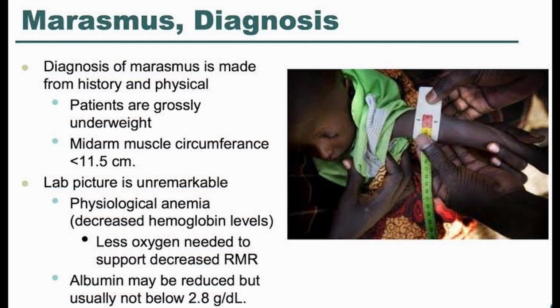In this the patient is grossly underweight, mid-arm muscle circumference is 11.5 centimeter. Lab picture is unremarkable, with physiological anemia. There is a decreased hemoglobin level, as less oxygen is needed to support the decreased RMR. Albumin may be reduced but usually not below 2.8 gram per deciliter. So in marasmus there is anemia and the patient is underweight.